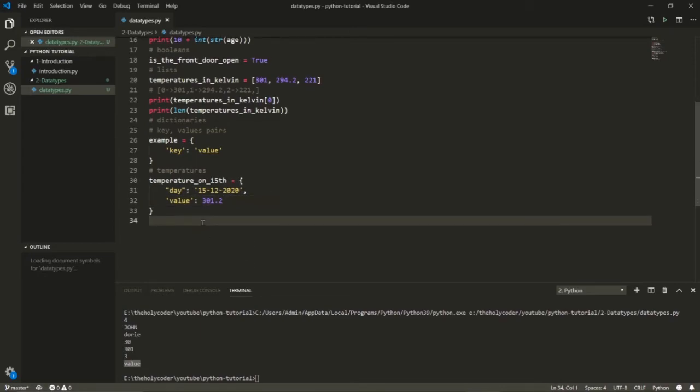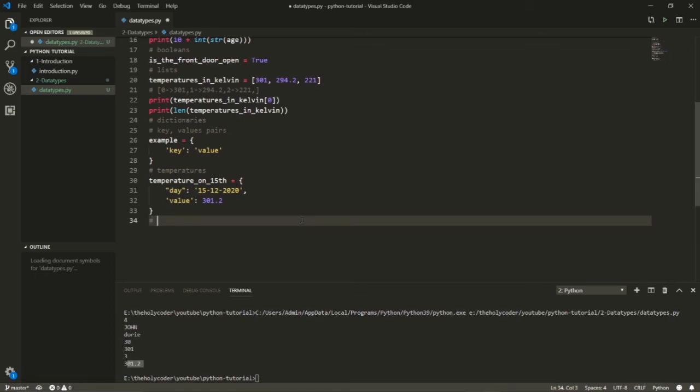Now I can access all these values just like that. For example, just similar to an array, remember that. So for example, temperature on 15th, I want to access this value, and I just print here, and it's going to give me that value. This is the temperature on 15th. Now I can store a lot of stuff here, and these dictionaries are very, very useful.